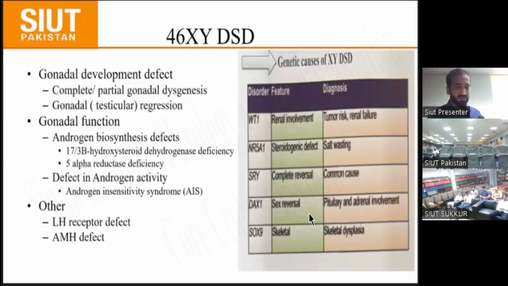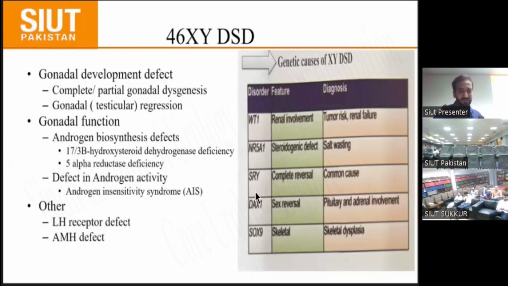We will describe 46,XY DSD one by one, in which there is a gonadal development defect, either by complete or partial gonadal dysgenesis or gonadal regression. Another is gonadal function: the gonad is present, but there is a defect in the synthesis and function, or in the activity of the androgens. Other causes are LH receptor defect or AMH defect.